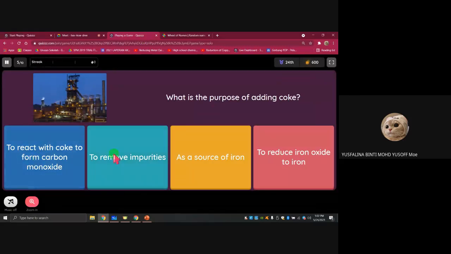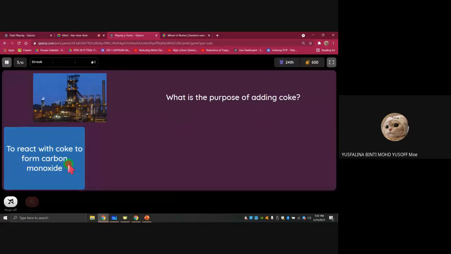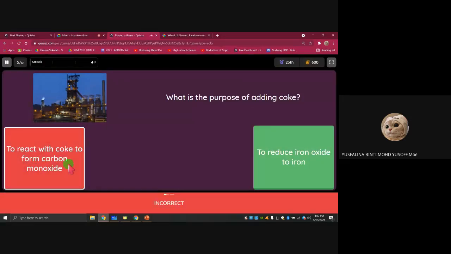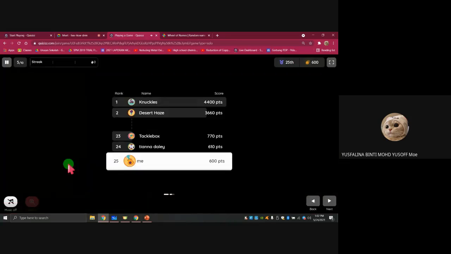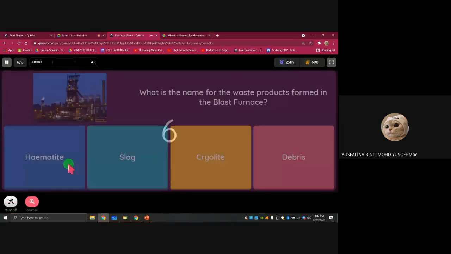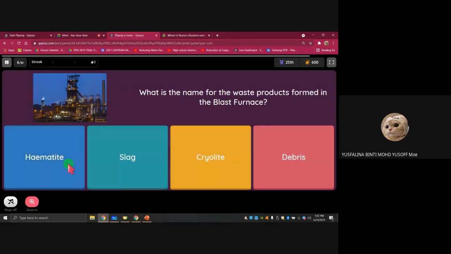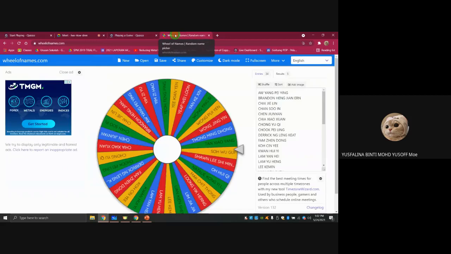You can put just A, B, C, D. A, to react with coke to produce carbon monoxide. It's wrong. The coke is actually carbon. Carbon is the reducing agent. If you want to form the carbon monoxide, you need to have the carbon first.